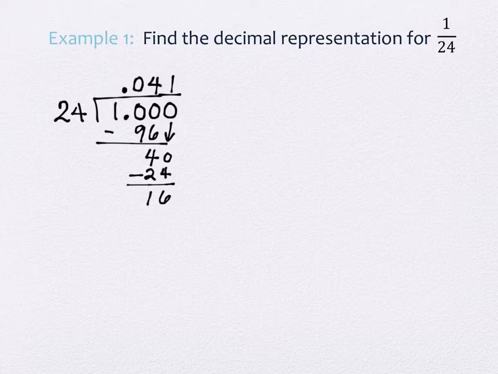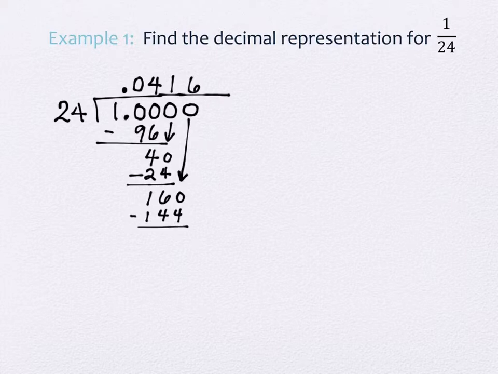16. So far, none of my subtraction steps have been equivalent to ones that I've seen prior to this. So we keep going. Okay, as long as it looks like there would be a remainder on bottom that's not a 0, we keep dividing. So I'm going to bring another 0 down. I have 160. How many times will 24 go into 160? 6. What is 6 times 24? 144. And if I subtract, what do I get?